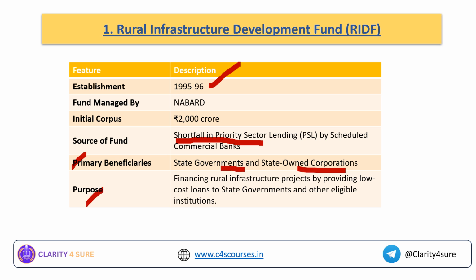What is the purpose of this rural infrastructure development fund? This fund finances rural infrastructure projects. How? By providing low cost loans to the state government and other eligible institutions, which in turn will reflect in rural infrastructure creation by the state government or the state owned corporation. So I hope the basics of this rural infrastructure development fund, the source of the fund, and the establishment and initial corpus of this fund are clear to you now.